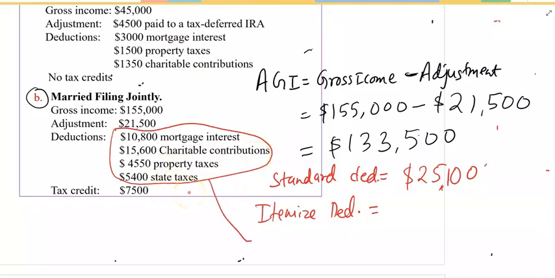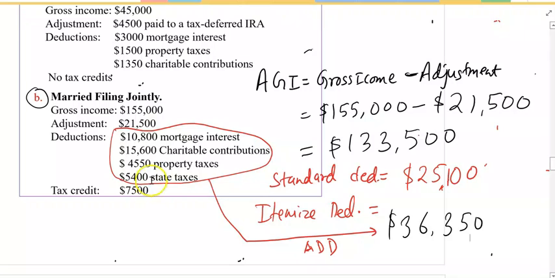You add all these numbers and you get itemized deduction, which is 36,350. Makes sense?